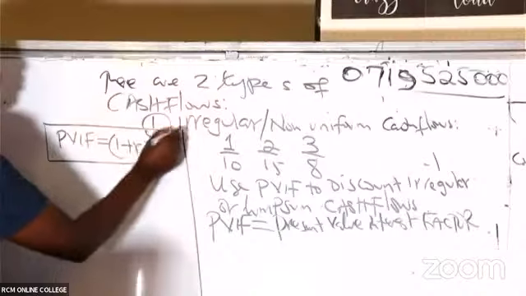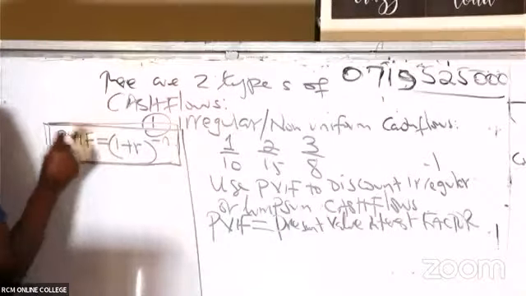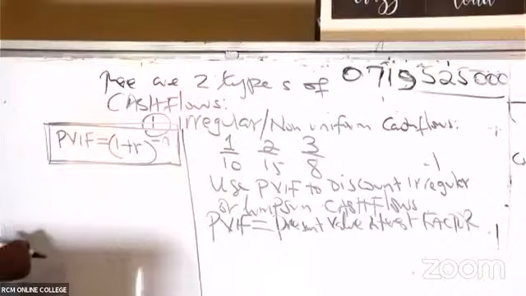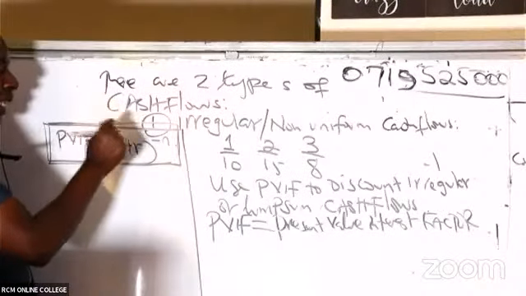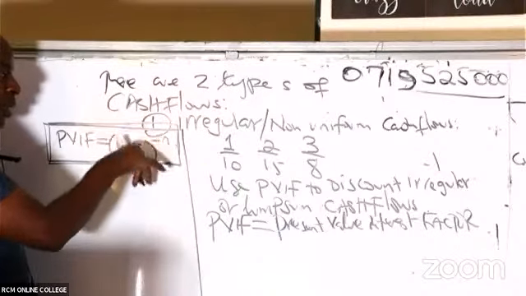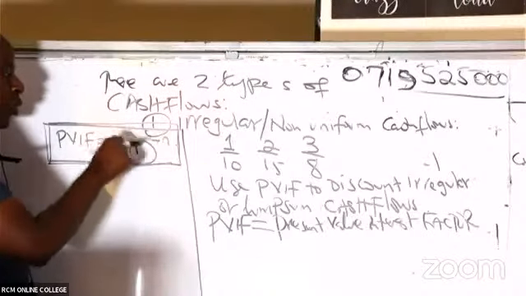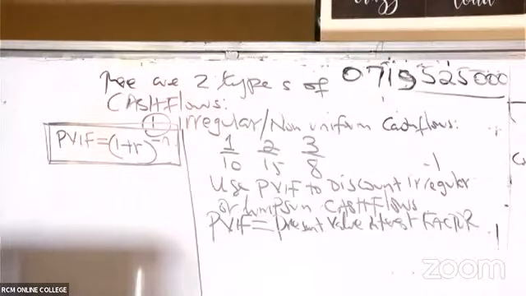This is the formula of PVIF. For those of you who were there from the very beginning, I'm sure you remember that the negative means you're discounting, when it's supposed to be compounding. So anytime they want me to give them PVIF, PVIF will be equal to (1 + r) raised to negative n.